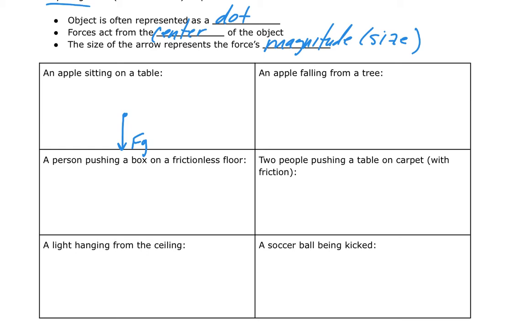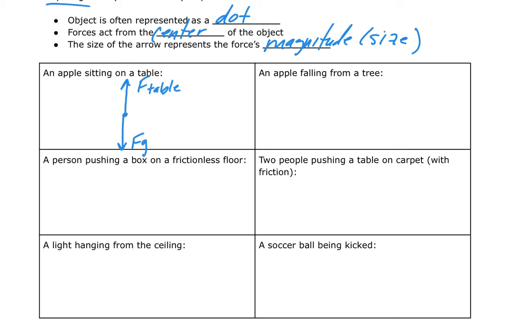Then I'm going to ask, well, what are the contact forces? And the reason I ask that is because if I know what the object is in contact with, I know what forces are going to be acting. So I know that the apple is in contact with the table. So I know the table must be providing a force. In fact, I'm pretty certain the table is pushing the apple up. If it weren't, the apple would be falling down. There's my free body diagram for an apple sitting on a table.